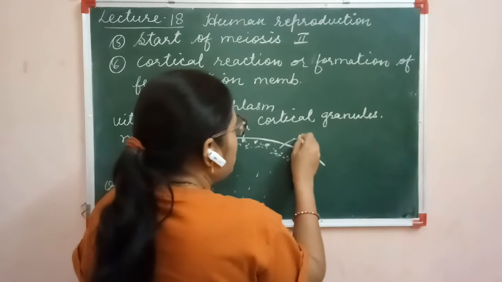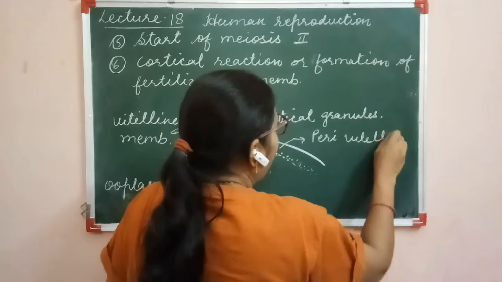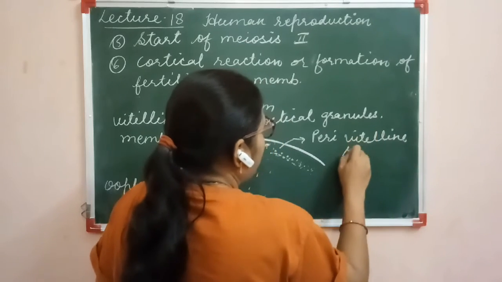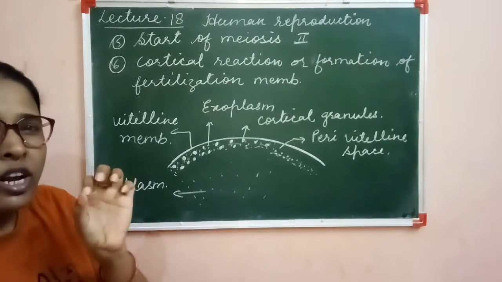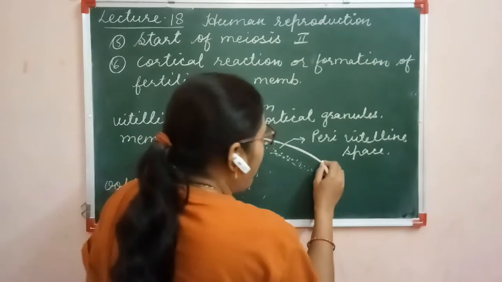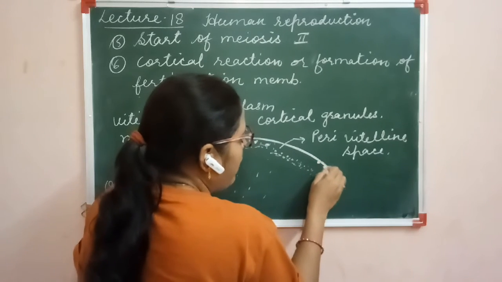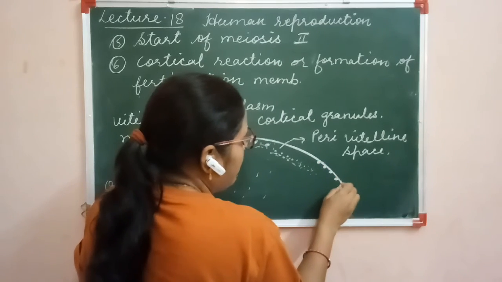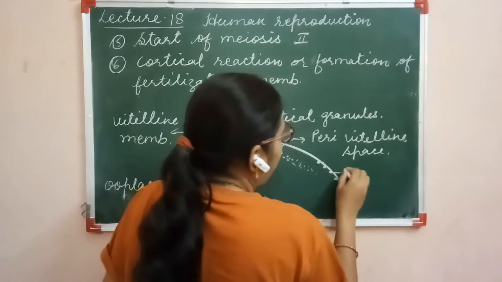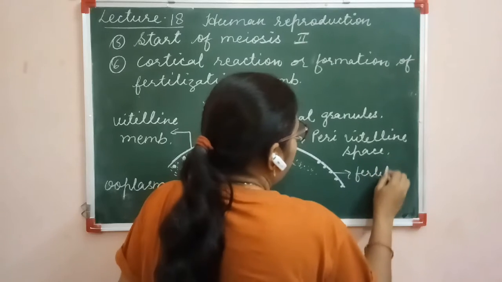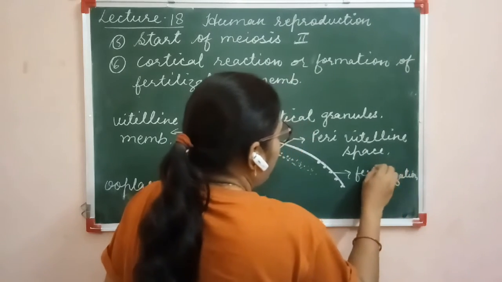This space is called the perivitelline space. The cortical granules bind with this membrane, and this membrane is the fertilization membrane.